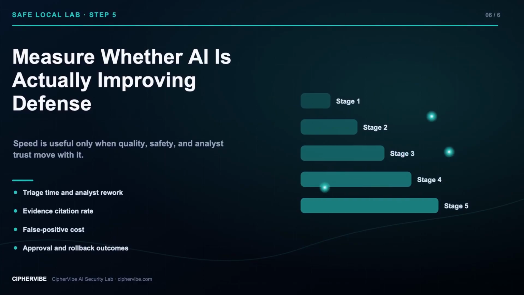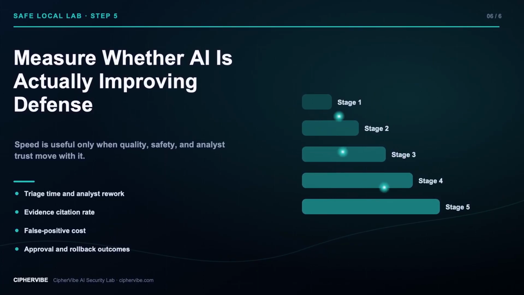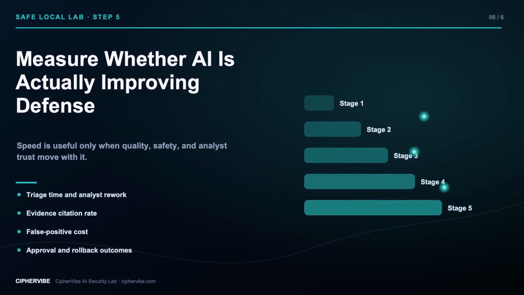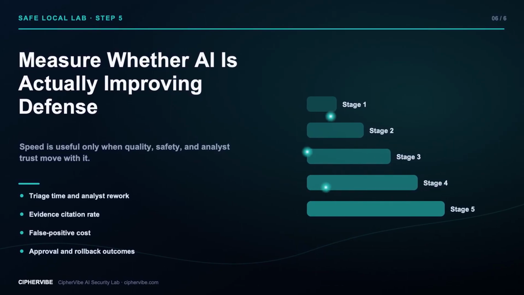That is how to use AI in cybersecurity today. Give it bounded work, trustworthy context, least privilege, human approval for consequential actions, and evidence that the control still works.